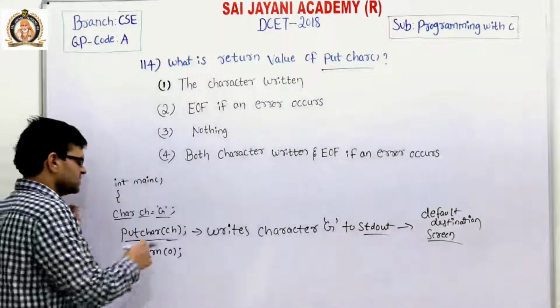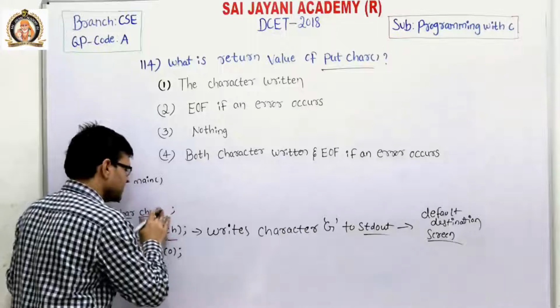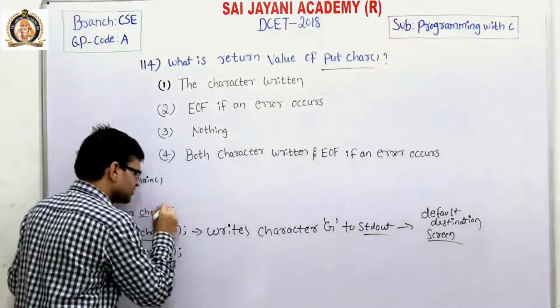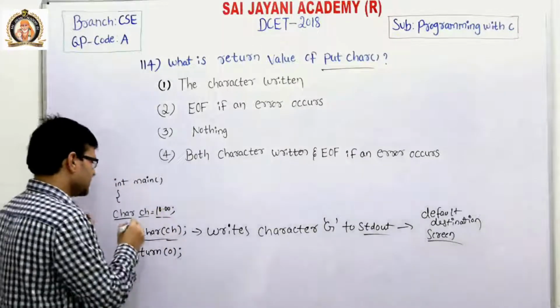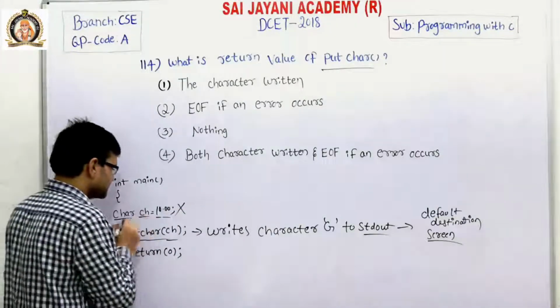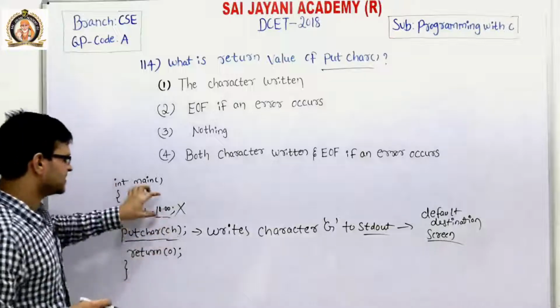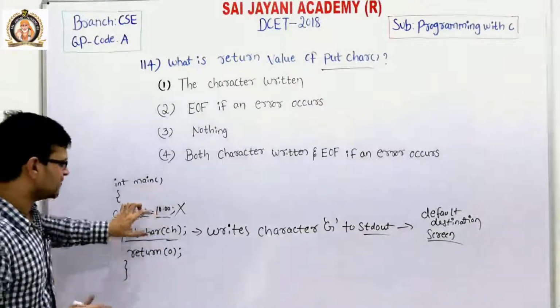Instead of G, if you take a 10.00, then it becomes wrong. Why? Because ch is a variable of character type, but we are initializing it with a float type or real type value.